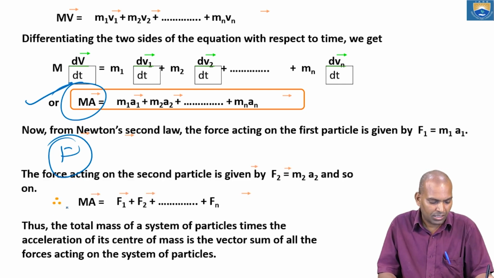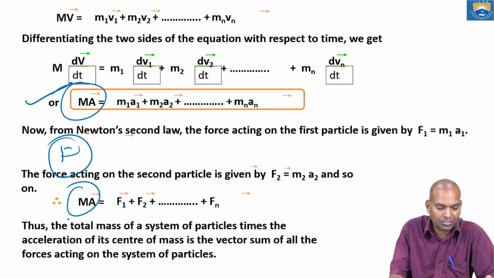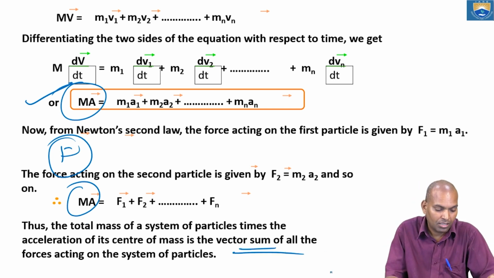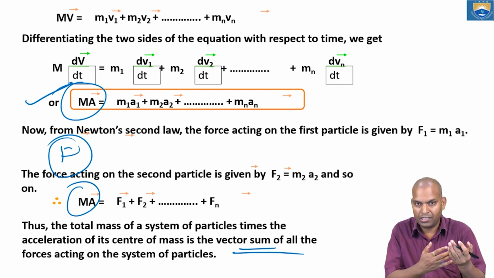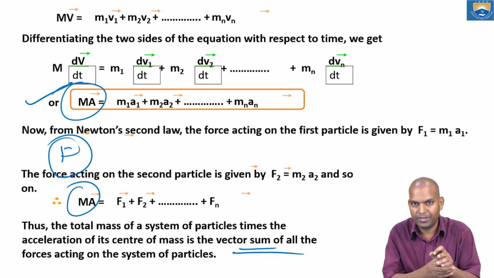Okay. This total force, the total mass of the system of particles times the acceleration of its center of mass, is the vector sum of all the forces acting on the system of particles. This is Newton's second law of motion. How is it so magical? We started with center of mass. Why is center of mass connected to the motion of the particle?